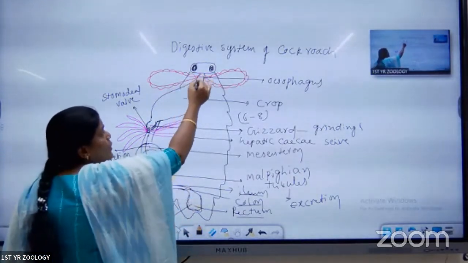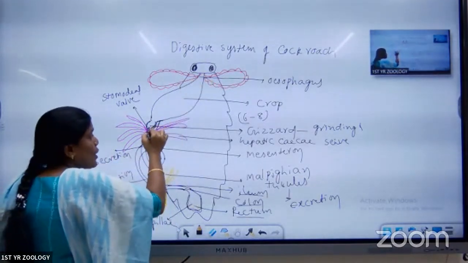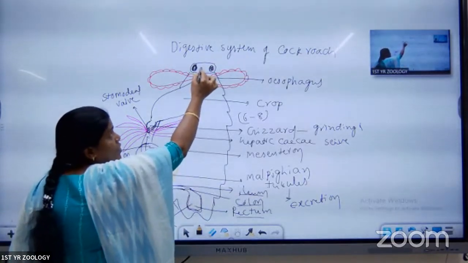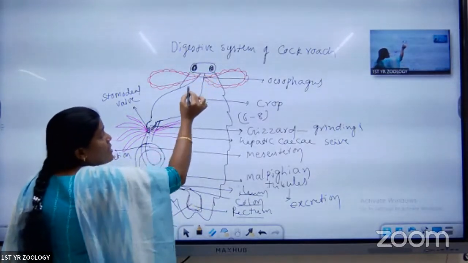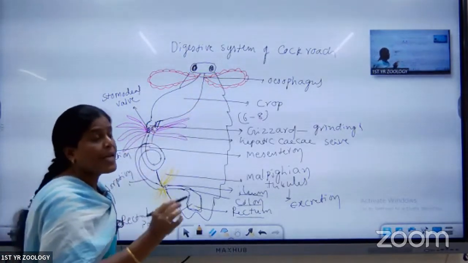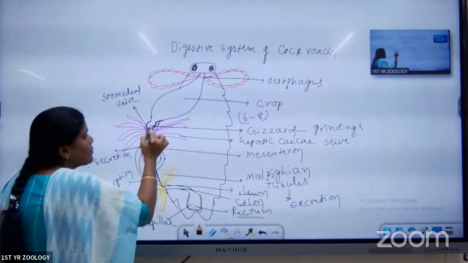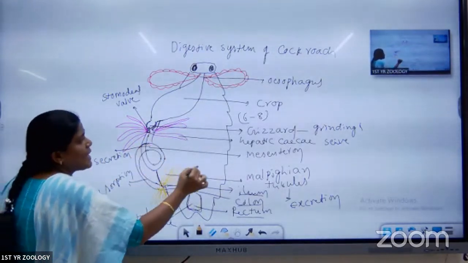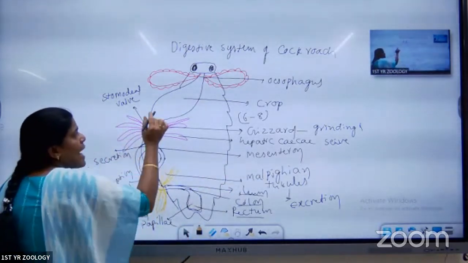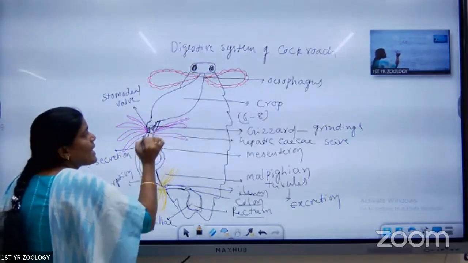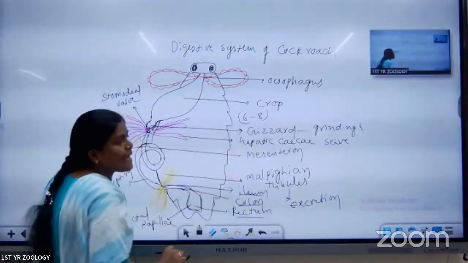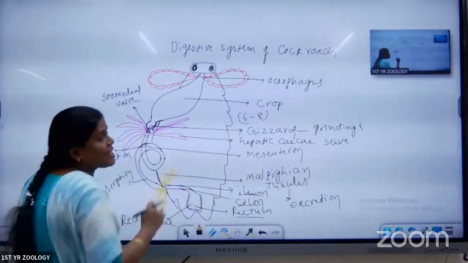The alimentary canal is divided into three parts: foregut, midgut, and hindgut. Which parts are present in the foregut? Pharynx and esophagus, and the crop and gizzard are present inside the foregut. Next part is called the midgut. Midgut has only one part, which we call the mesenteron. Between the foregut and the midgut, finger-like structures are present. These are called hepatic caecae. There are 6 to 8 finger-like structures.